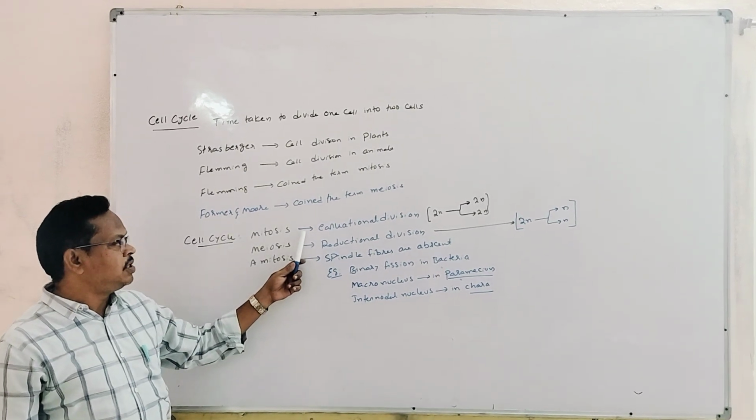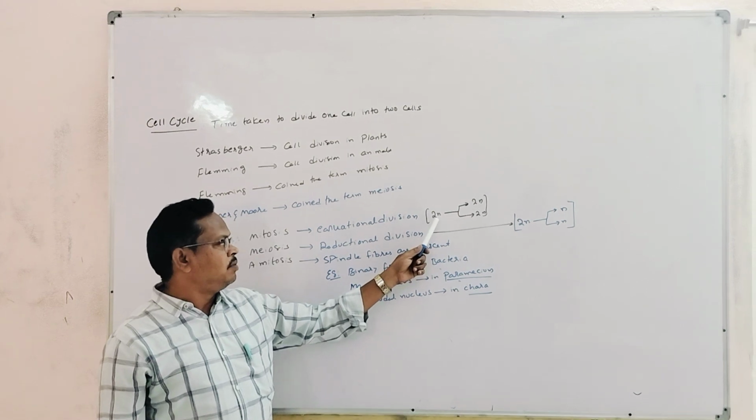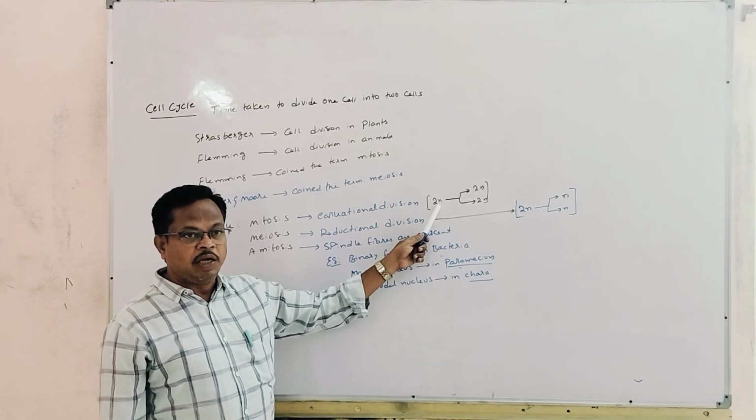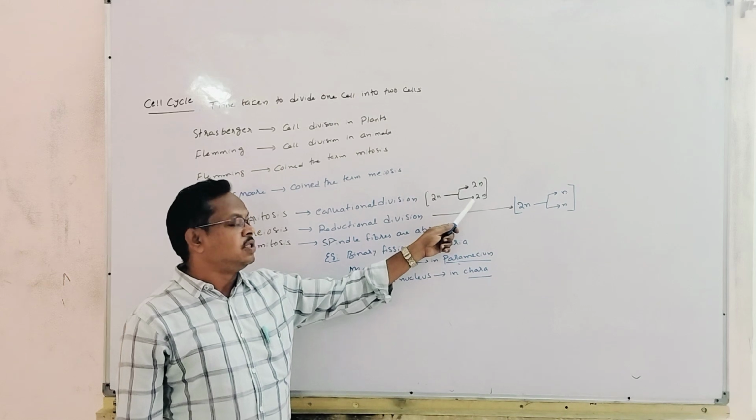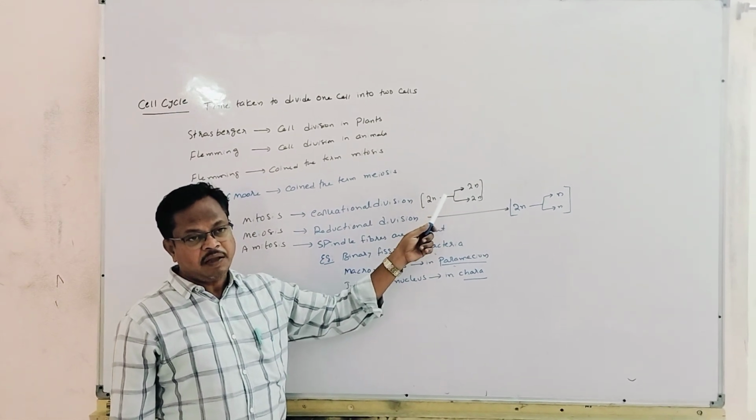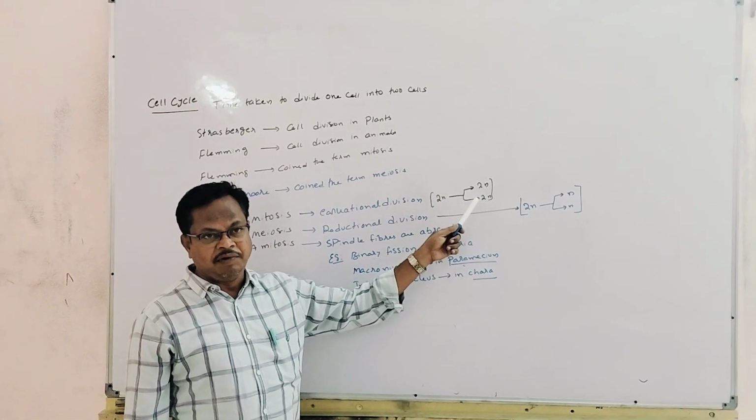Here in mitosis, one cell, see for example, see the diagram. There the chromosome number is 2n and the daughter also acquired the same number of chromosomes. This is called equational division.